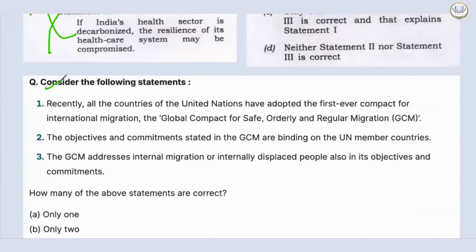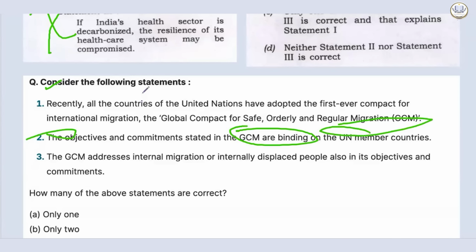Then consider the following statements. Recently, all the countries of the United Nations have adopted the first ever Compact for International Migration, the Global Compact for Safe, Orderly, and Regular Migration. The objectives and commitments stated in the GCM are binding on the UN member countries. Again, the same trap they had used.